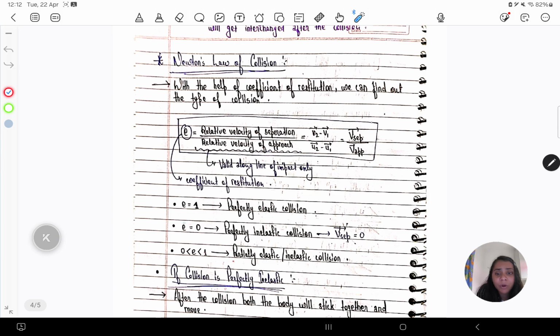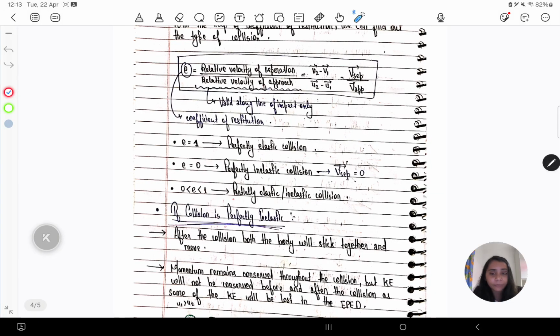If the value is 0, in that case it is a perfectly inelastic collision, and we'll study how that happens later. But if the value lies somewhere between 0 and 1, then that will be the case of partially elastic or partially inelastic collision.